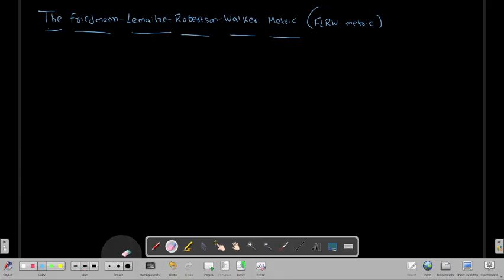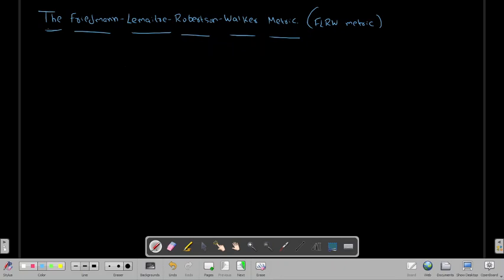Hello students, in this lecture we are going to discuss a very important topic in cosmology, which is the Friedmann-Lemaitre-Robertson-Walker metric. In short, we call it the FLRW metric. Why do we need this? What is the application of this metric? What is the meaning of metric? We will discuss everything in this lecture.